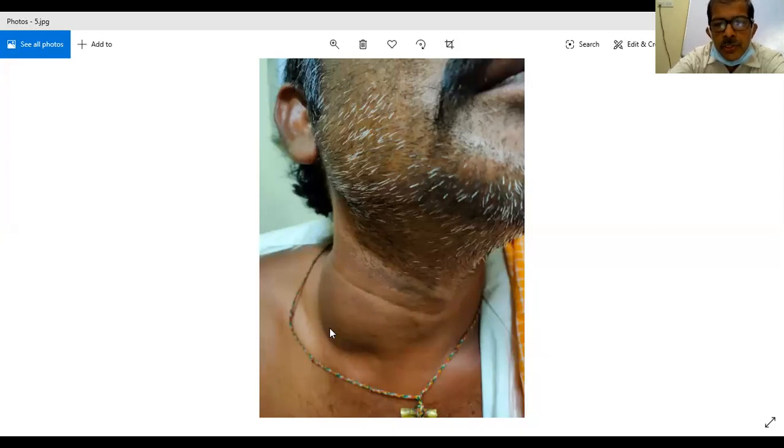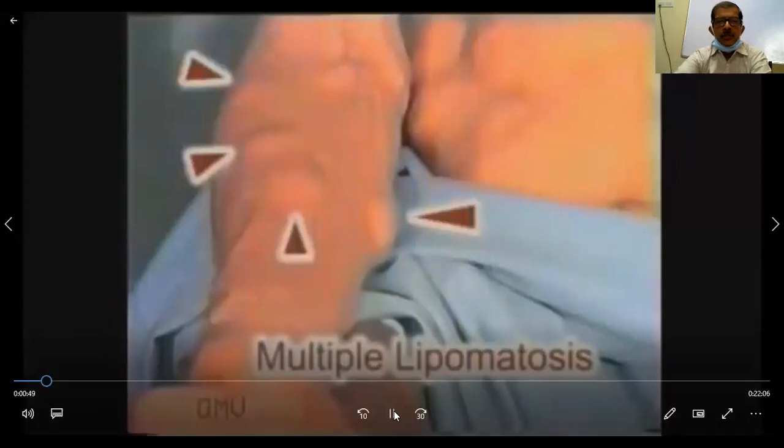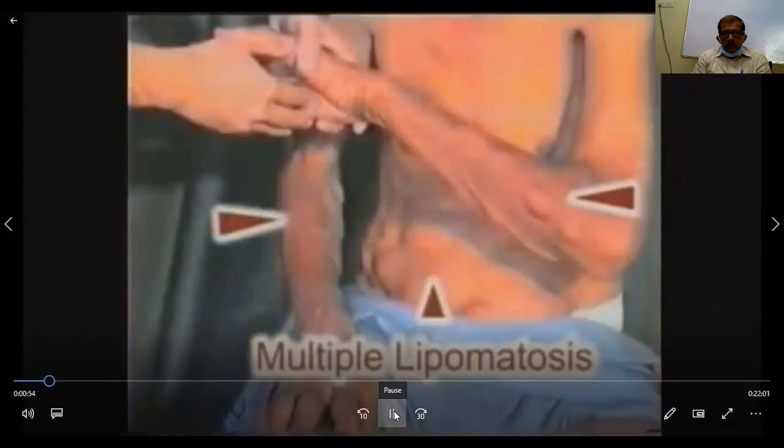Another diagnosis which you have to keep in mind is a lipoma. If it is soft, and cystic hygroma, as all of you know, will have clear-cut, brilliant transillumination. Now let us go back to the slideshow, that is the video. So the number is important: multiple subcutaneous swellings in multiple lipomatosis or Dercum's disease.